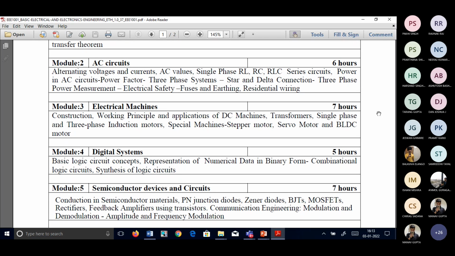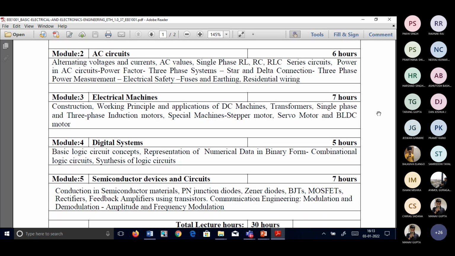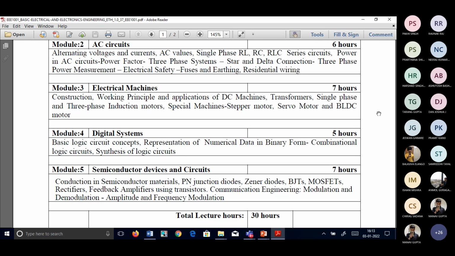Third module, we will be discussing about the electrical machines. This is a very basic thing, like how do we get a supply, through what and where? So the machines are available, AC machines or DC machines, transformers and other things we'll be discussing in the third module. And the fourth module will be digital systems.